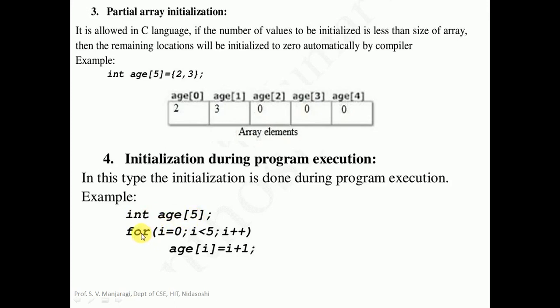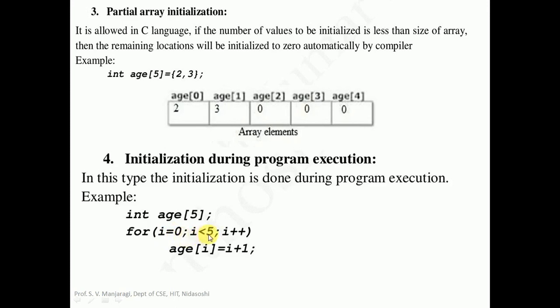There is a for loop taken here. In this particular for loop, we start with the index variable I equal to 0. You know that in the syntax of a for loop there are 3 parts. The first part is initialization. So here I is initialized to 0. Why is it initialized to 0? Because in an array the index starts from 0. The array's first location has index 0.